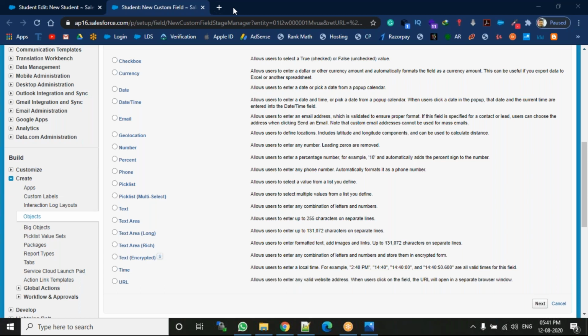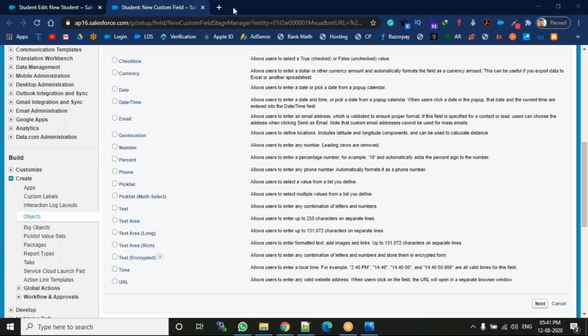Text area long. For example, in some websites we have a complaint box. The complaint box is common for all the users, so we cannot change the font style or the coloring. That is a fixed one. Text area long is nothing but, we can only enter up to 1,31,072 characters on separated lines. Text area rich is where we can add images and so on.